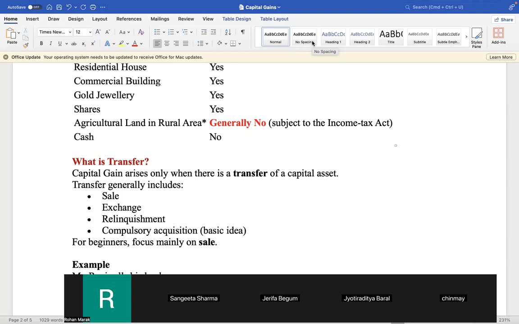See, when I started this chapter today I told you that when an asset is sold then you have some profit, that is capital gains, or loss, that is capital loss. I started with sale only, but in practice there may be more than sale. Suppose you are having a building or land in Adabari, Maligaon, near the road.